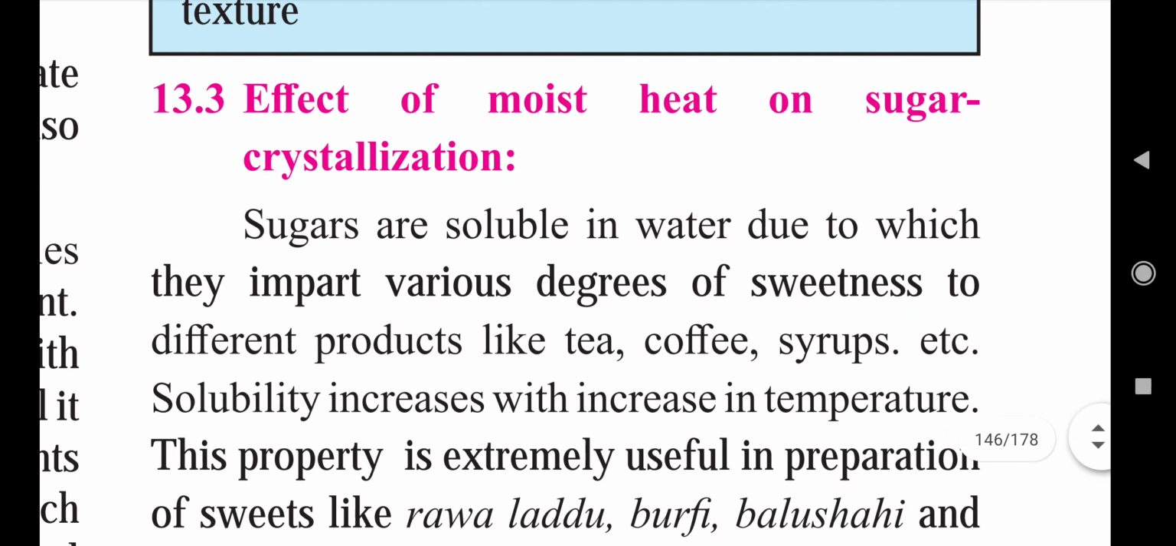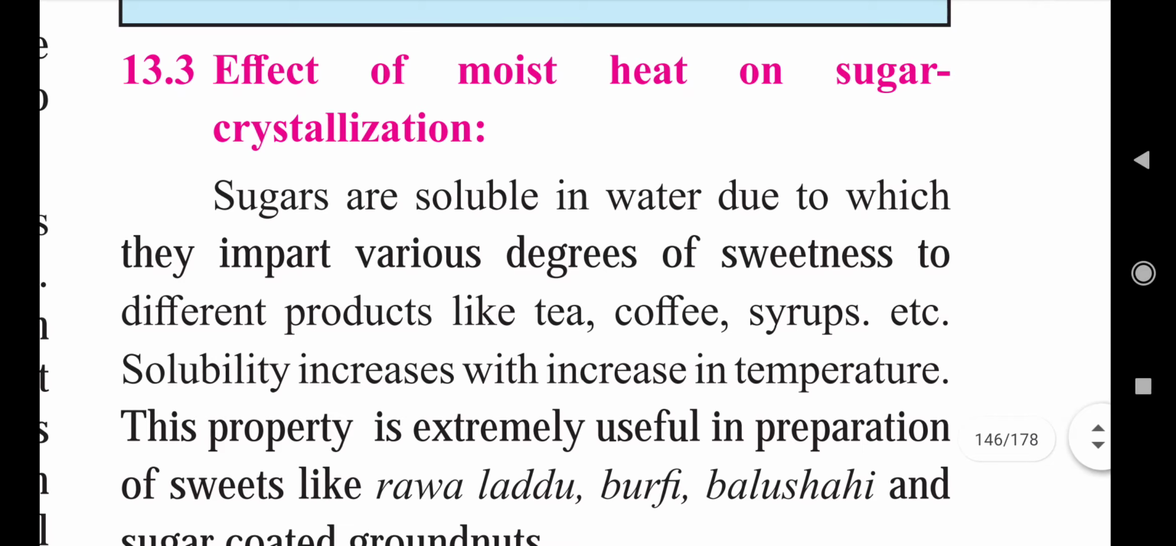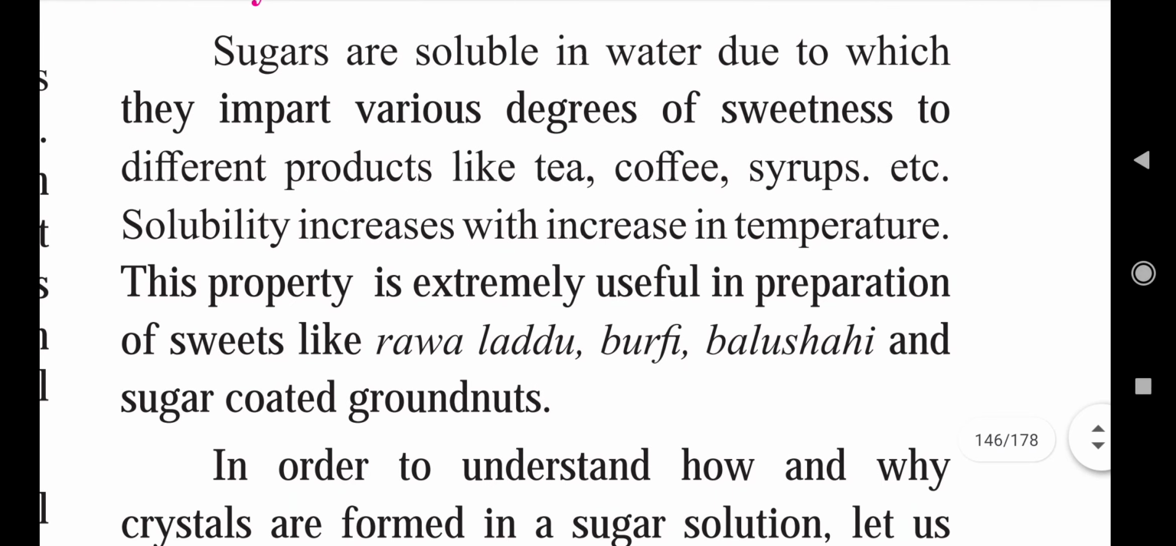Next one, that is effect of moist heat on sugar, that is crystallization. So what is crystallization? We are going to see here in detail. Sugars are soluble in water, due to which they impart various degrees of sweetness to different products like tea, coffee, syrups, etc. Solubility increases with increase in temperature.